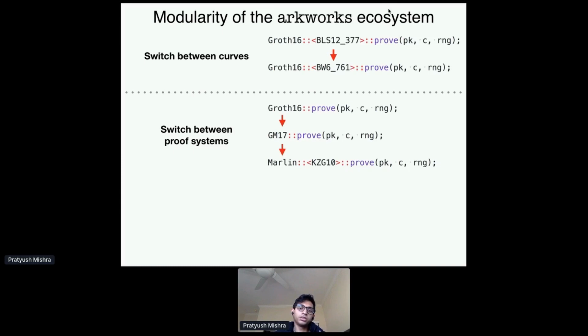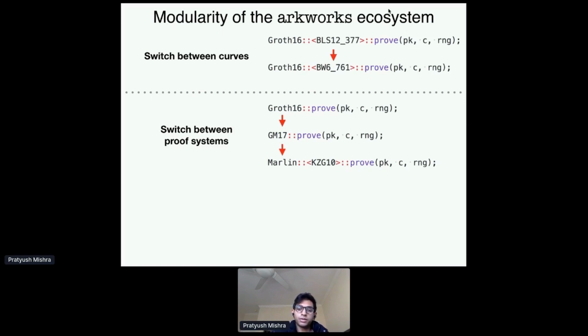Again, it's a matter of changing just one or a few characters in your program. So you can just switch out this proof system, and now you have an application that uses the Marlin SNARK instead of Groth16, right? And again, that's it. So now you've successfully switched between proof systems, right?